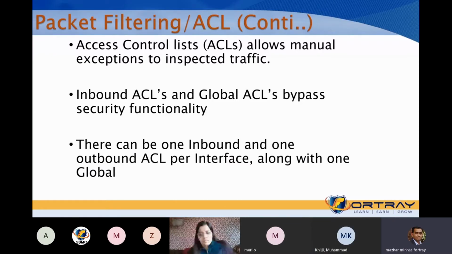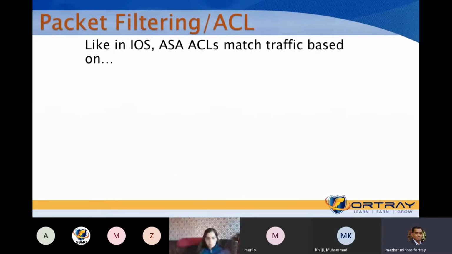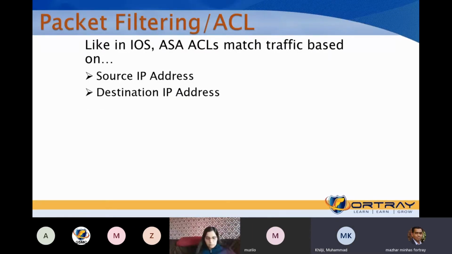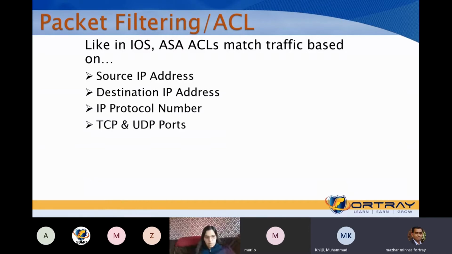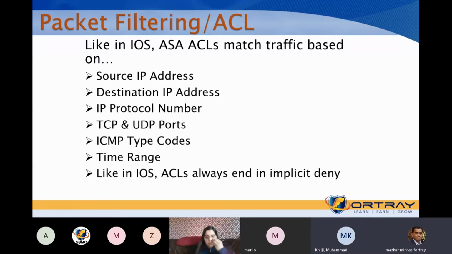Like in IOS, in ASA, ACL matches traffic based on the source IP, destination IP, source port number, TCP/UDP port, ICMP type, and time range. The ACL always has an implicit deny at the end if there is no matching entry.